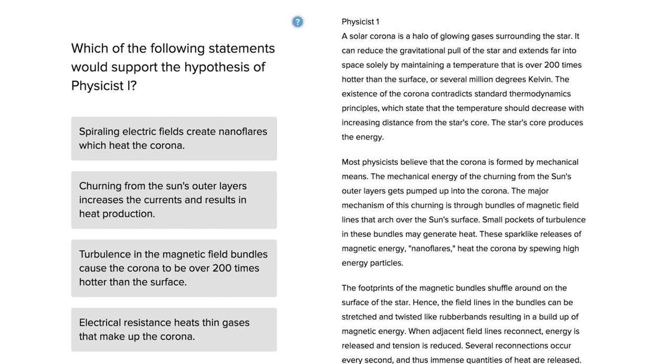Hi, this is Carlos Cousins, and the following is an ACT science passage that is asking us for which statement in the provided answer choice supports the hypothesis of a physicist.